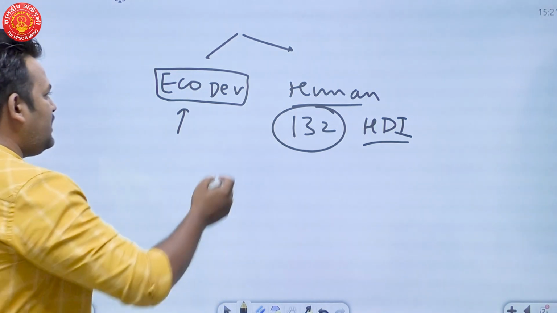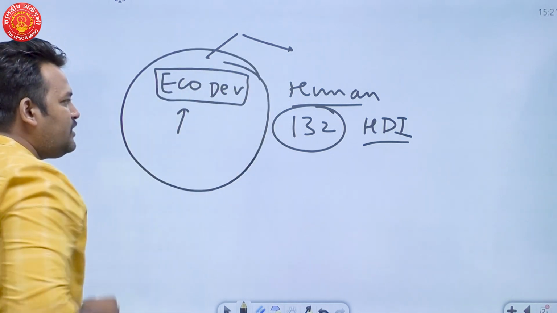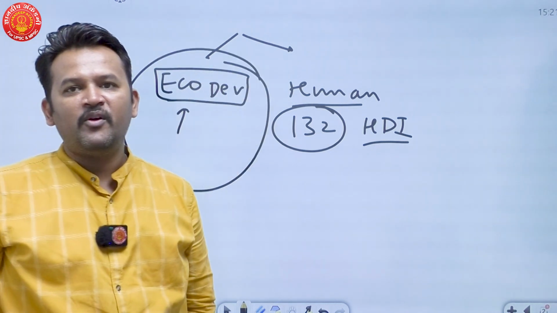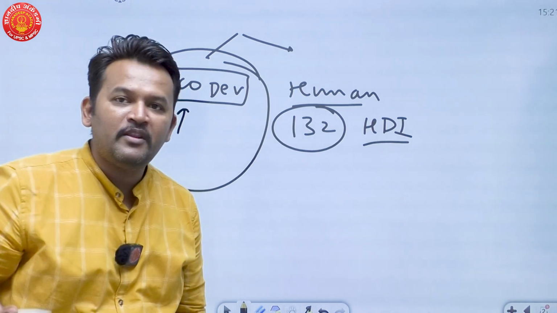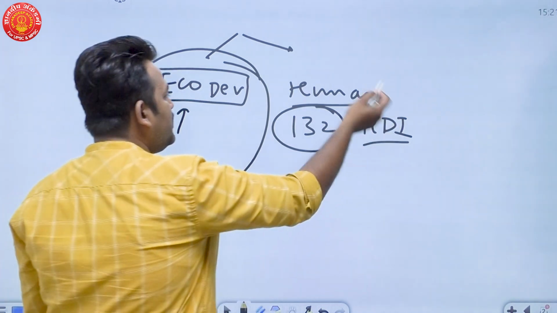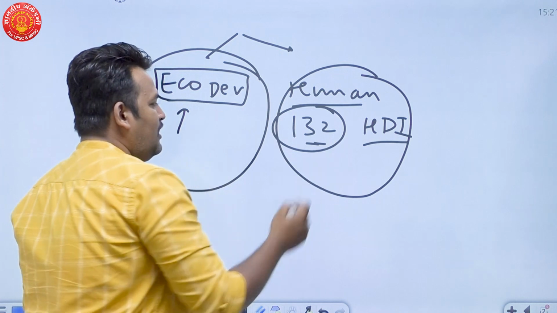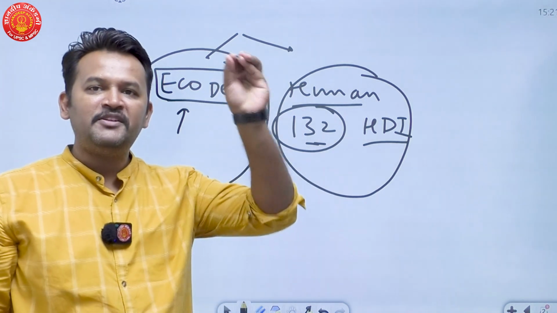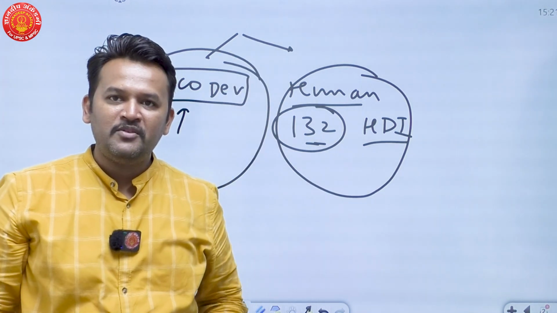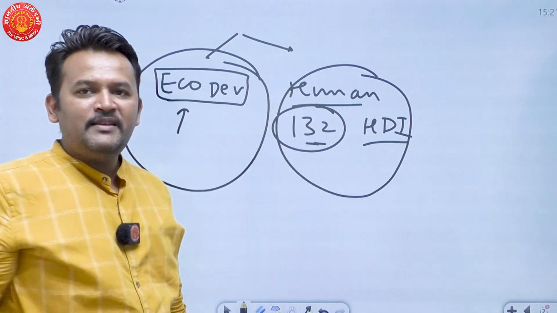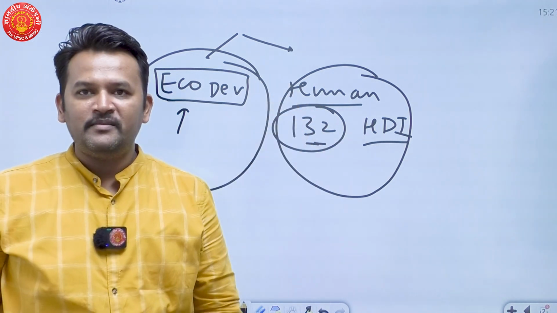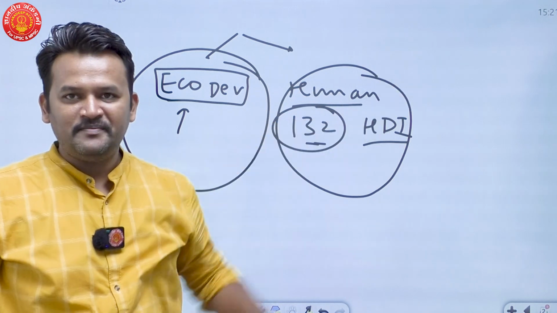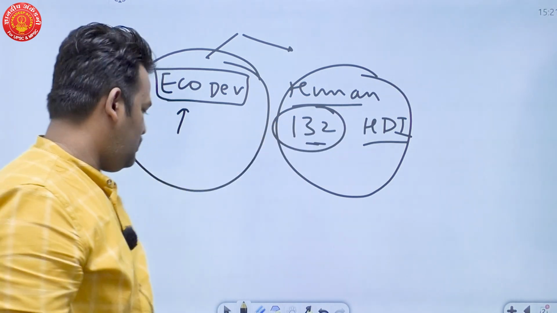So on one side, we are achieving the tag of fastest growing economy and 5th largest economy in the world. But when we consider human development, we are lagging behind some Asian countries as well. So why is this trend observed in India? UPSC has asked this question.